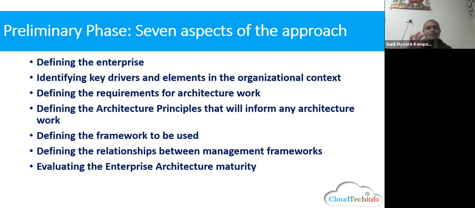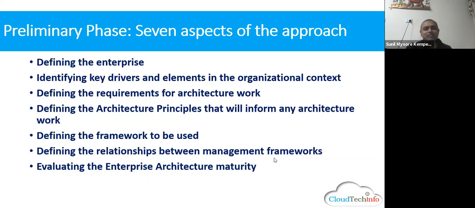See, one of the main things, in the first class I told you, TOGAF is a framework. Framework means it exactly tells you at each phase what needs to be done. Each and every phase in every enterprise is running now. But the only thing you want to achieve is to make it run so much more smoothly, and at the same time give the flexibility to make changes as the business model evolves or to meet demanding customer needs. Okay. Then we define the relationship between the management frameworks.